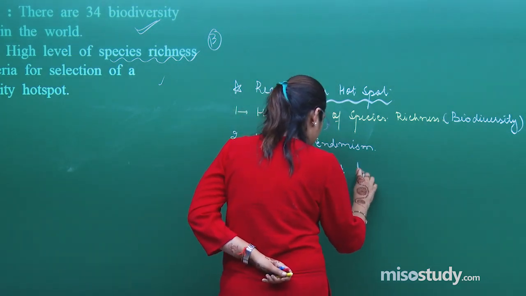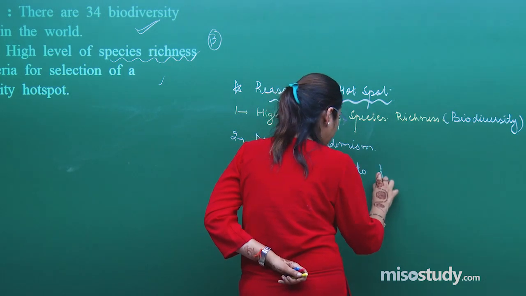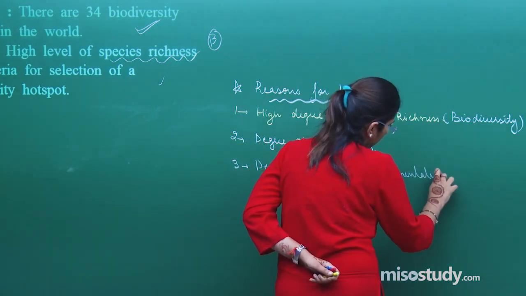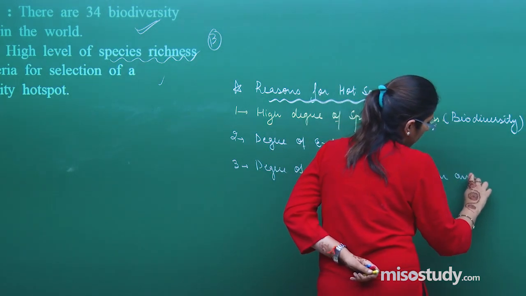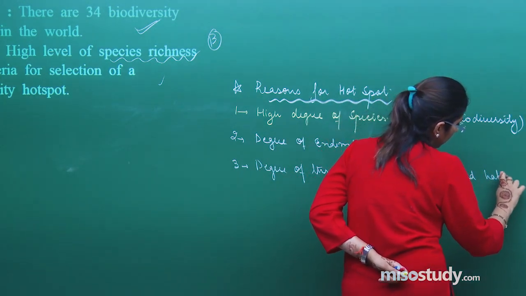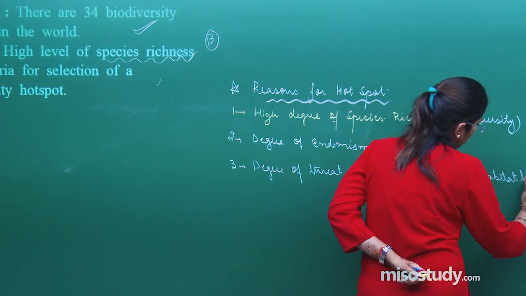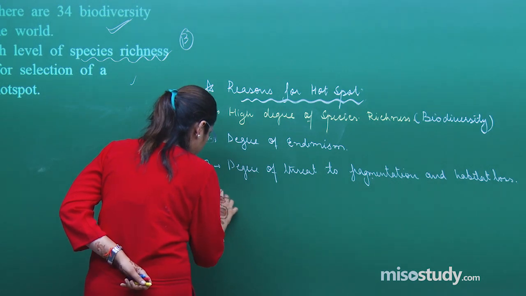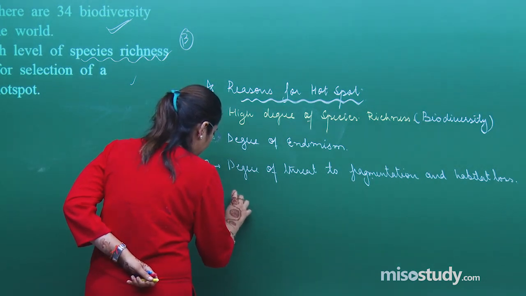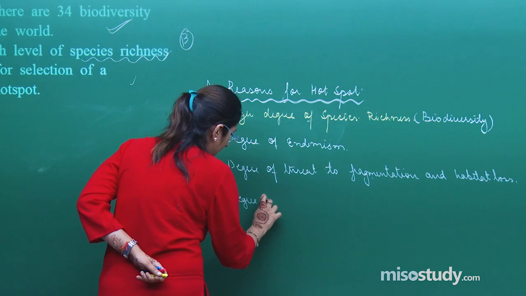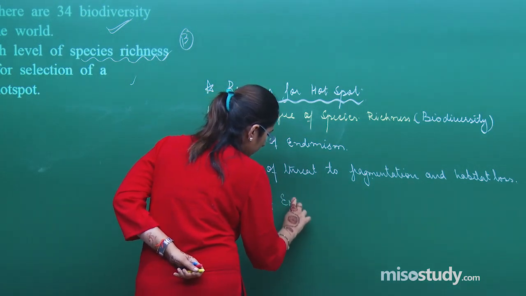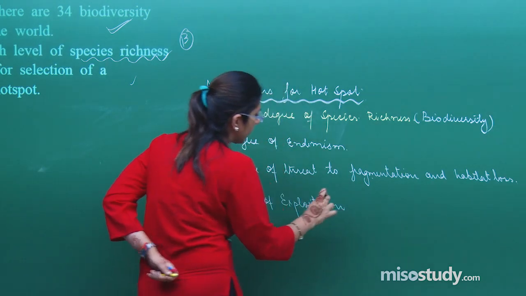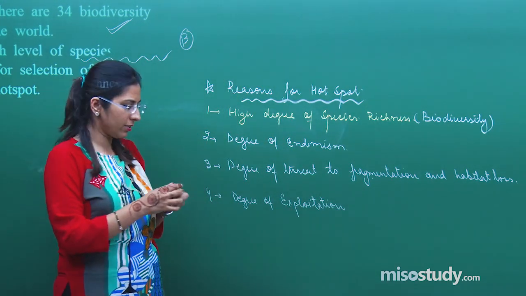Degree of threat, you can say, due to fragmentation and habitat loss. The fourth point is degree of exploitation. Degree of exploitation. Now listen very carefully.